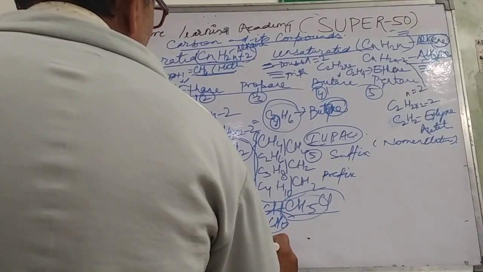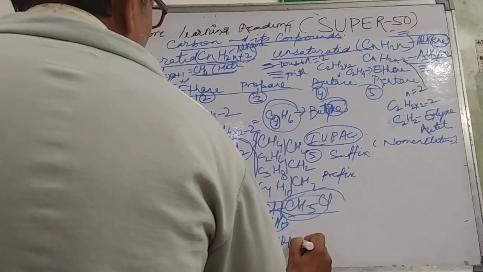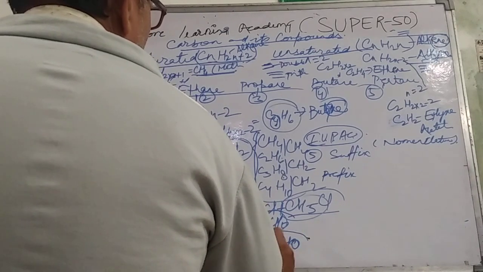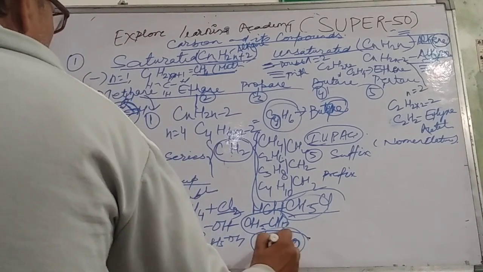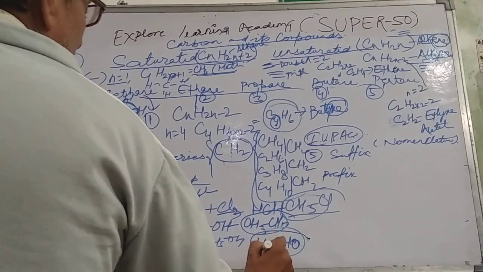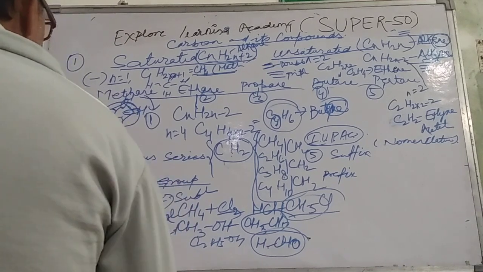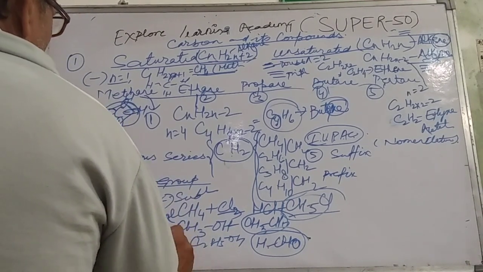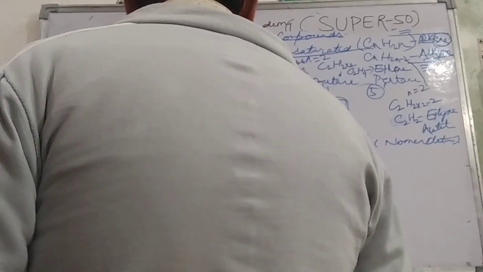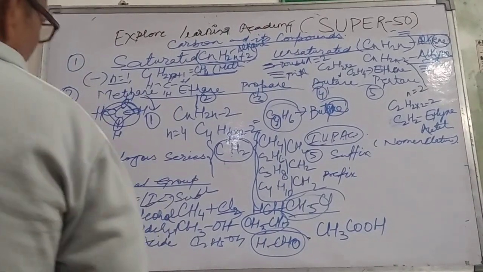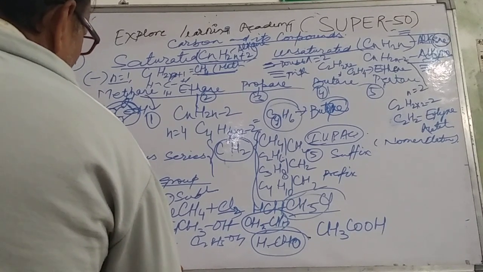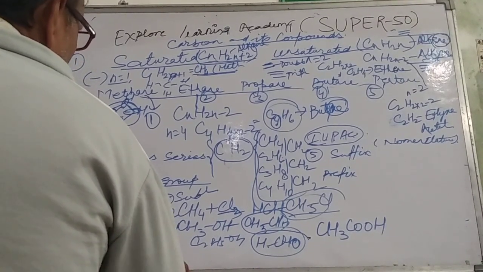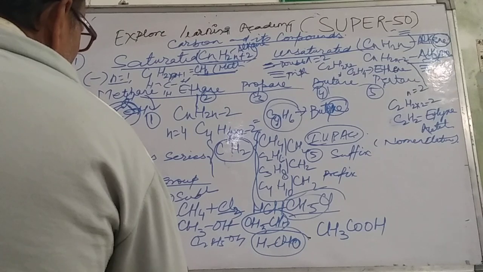For formaldehyde, HCHO, we only have to include the CHO functional group in any compound, and it will form a new compound. COOH is called the acid. For example, ethanoic acid is CH3COOH. And the last one is called the ketone, with a double bond. We write it with the double bond, so we write methyl ethyl ketone.